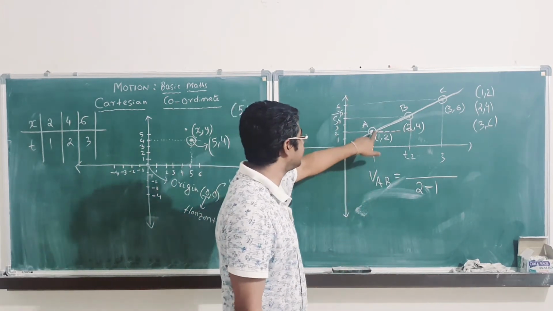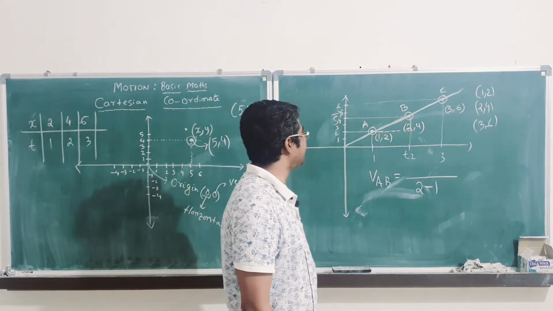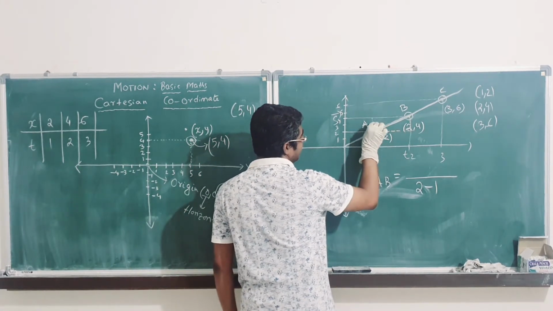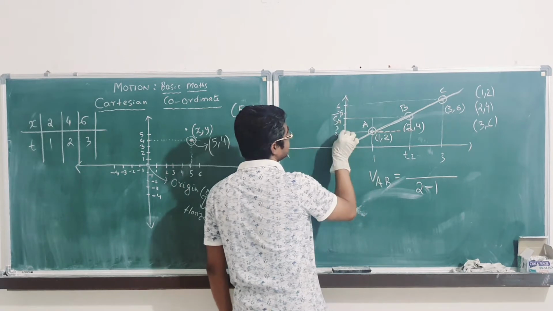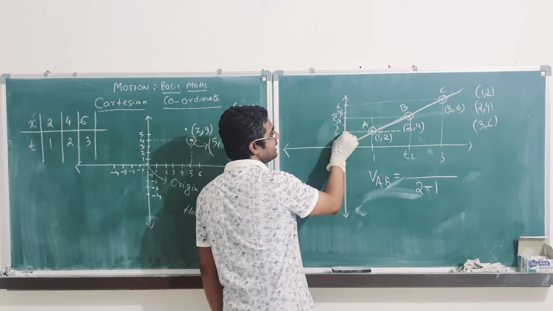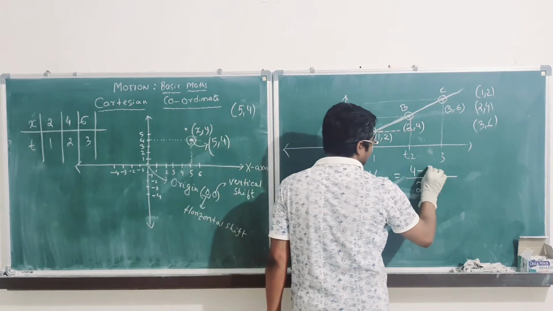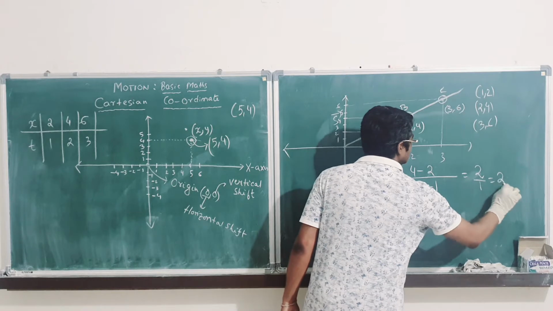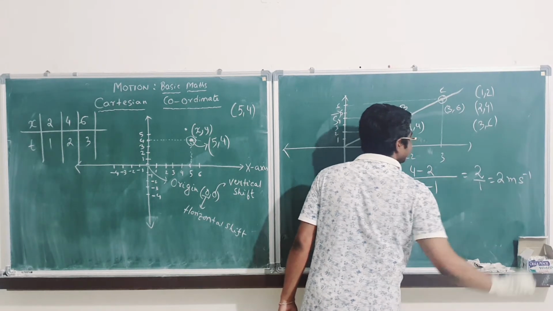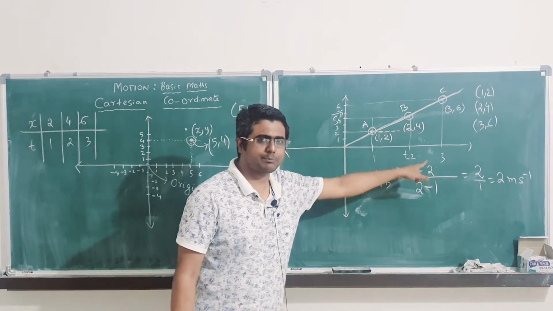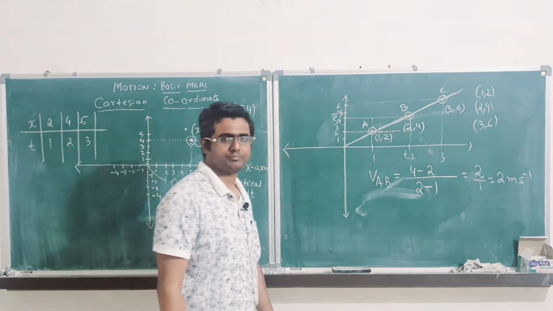Next, change in displacement means from here to here, the vertical shift. Final one is 4 and the initial one is 2, so I can write 4 minus 2. That is 2 by 1, that is 2 meter per second. Clear? Velocity is change in displacement by change in time.